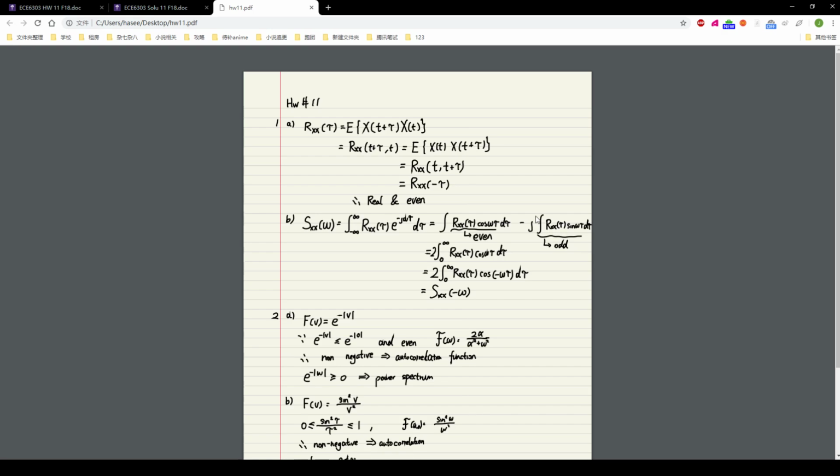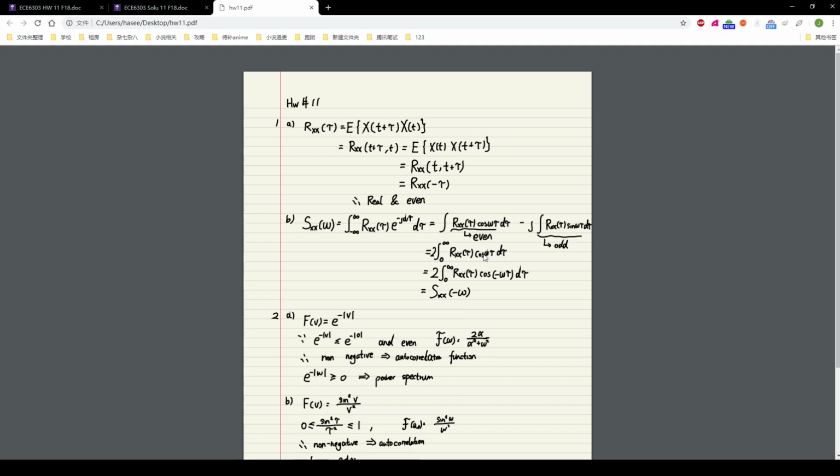For this part, from negative infinity to positive infinity, the whole odd part will be 0 because it's an odd function. And for the even function, the integral from negative infinity to positive infinity is equal to 2 times the integral from 0 to infinity. So we have this step. Next, we need to figure out this part.